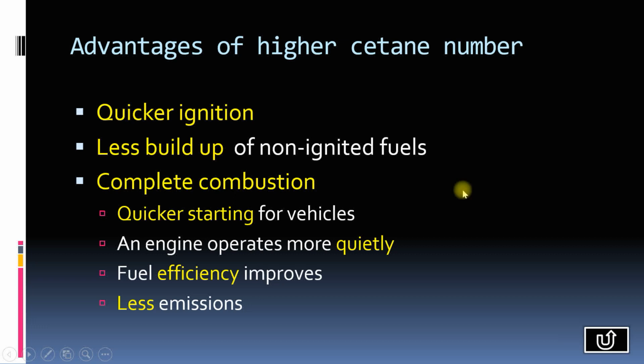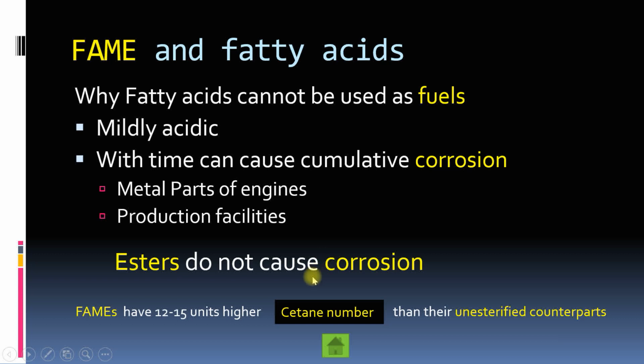This all is regarding if the fuel has higher Cetane number. So let's come to this. Fatty acid methyl esters have higher Cetane number than that of fatty acids, and also they don't cause corrosion. These are the two major reasons why you do not use fatty acids in diesel engine as a fuel.